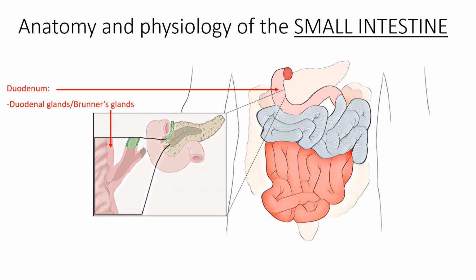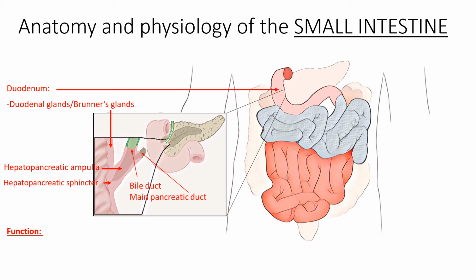Located in the duodenal wall is also the hepatopancreatic ampulla, which is where the bile duct and the main pancreatic duct join. This ampulla opens into the duodenum through the major hepatopancreatic sphincter, which regulates entry of pancreatic juice from the pancreas and bile from the liver. Both bile and pancreatic juice help the small intestine to complete chemical digestion of the food.